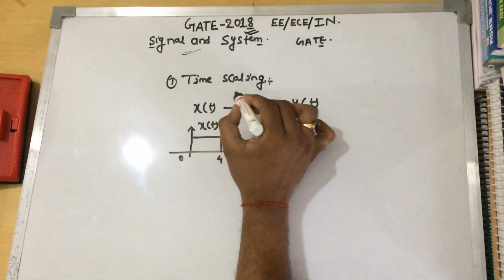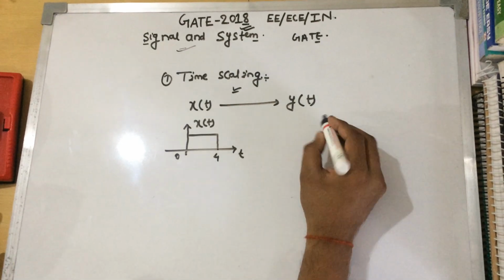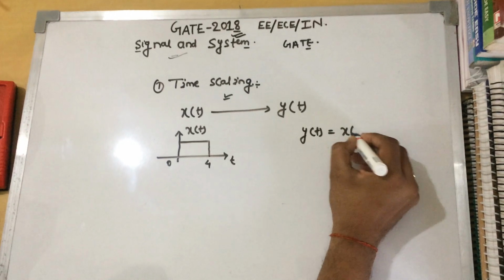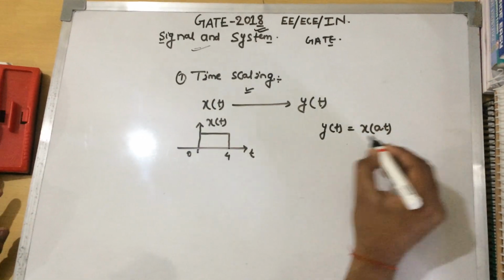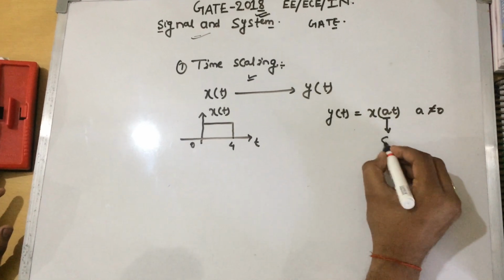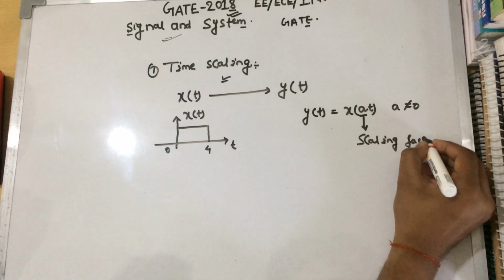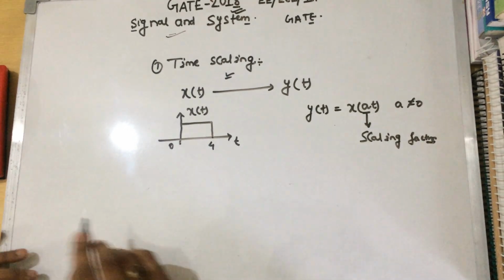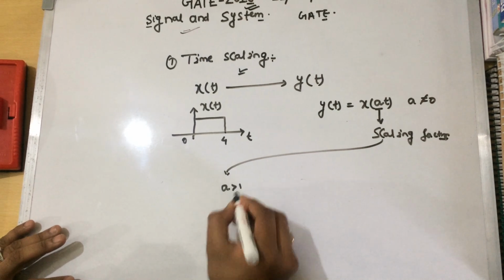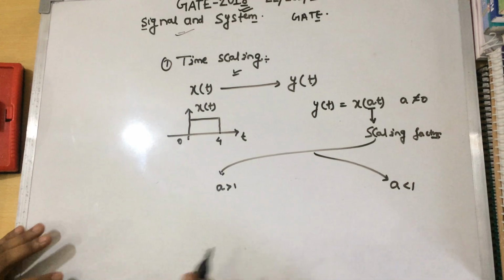Now, if we have to perform the time scaling operation, let us consider y of t equals x of a t, for a not equal to 0. a is the scaling factor. Let's take two cases: when a is greater than 1 and when a is less than 1.